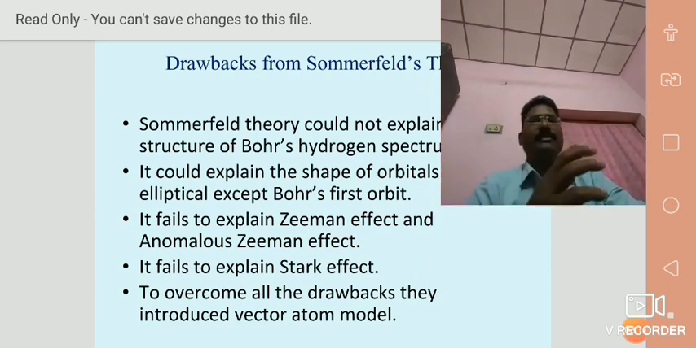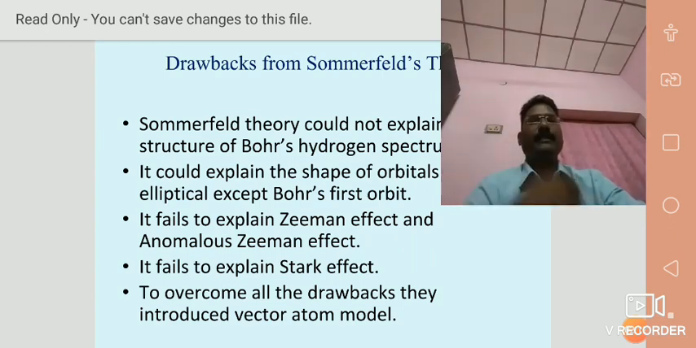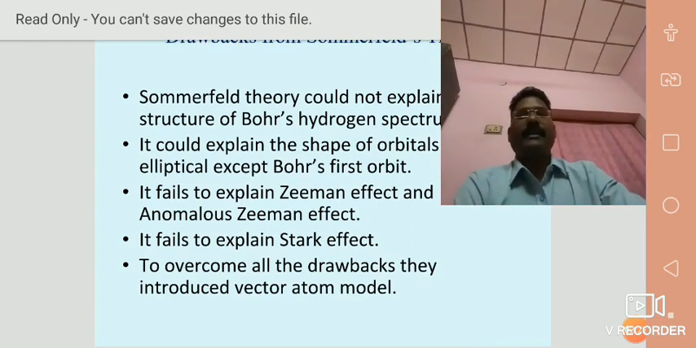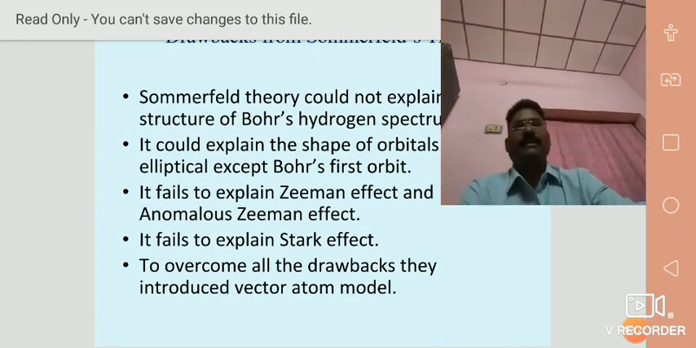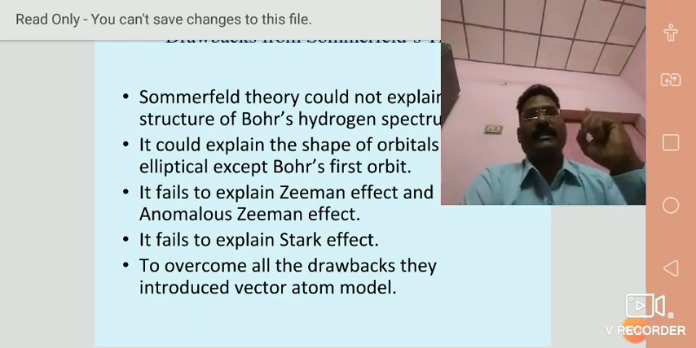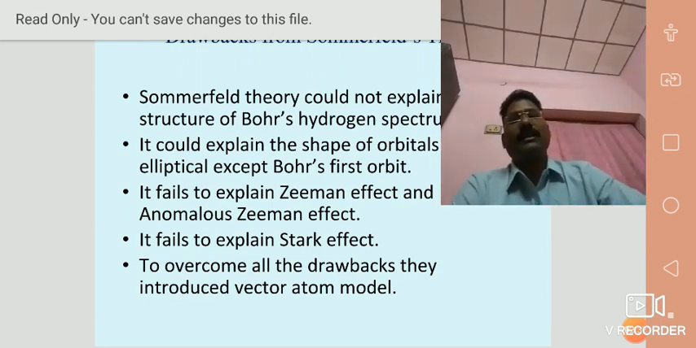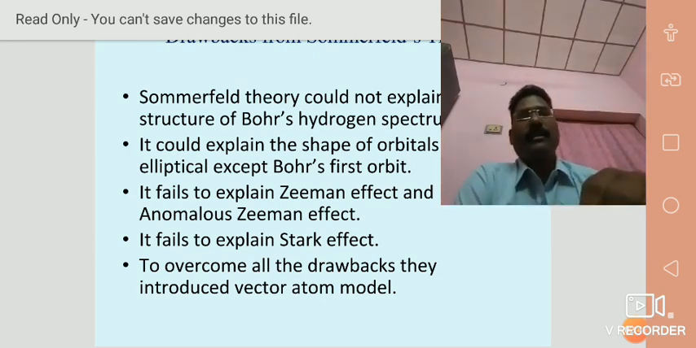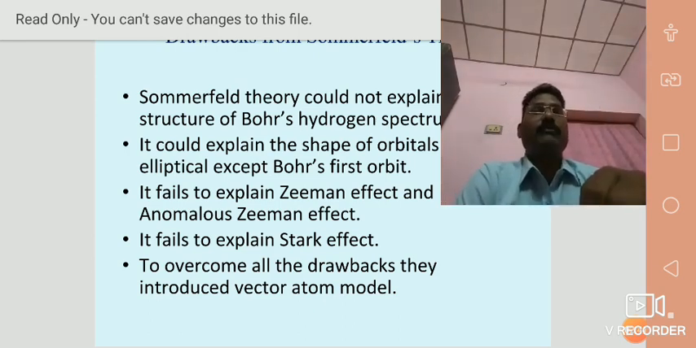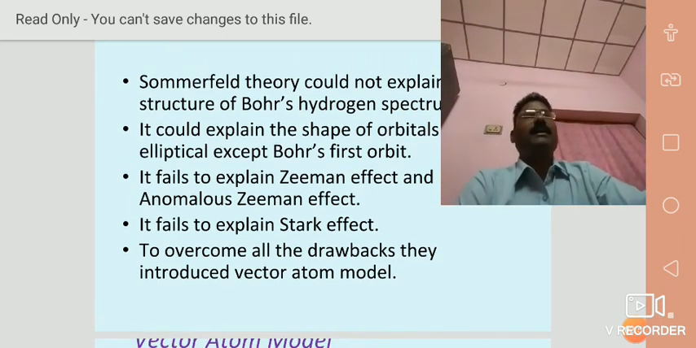Especially the Zeeman effect means the source of spectrum placed in external magnetic field, the behavior of the spectrum may be changed. It fails to explain Stark effect. Stark effect means when the source of spectrum is placed in external electric field, each line can be resolved into a number of component lines. To overcome all the drawbacks, they introduced in vector atom model two new concepts: one is space quantization and the second one is electron spin.